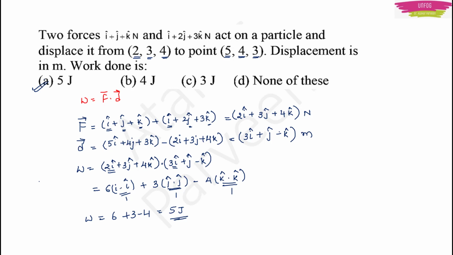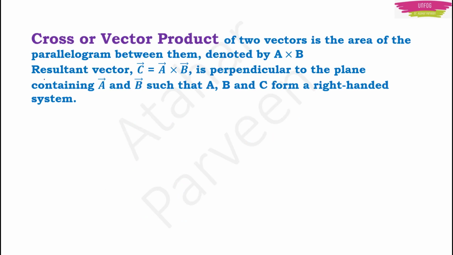Takes time for me to explain, but once you learn, you will do this within seconds if you have good practice. Now coming to cross product. Cross product or vector product of two vectors is the area of the parallelogram between those two vectors. The cross product of vector A and B is denoted by A cross B, and this resultant vector C is perpendicular to the plane containing vector A and B such that A, B and C form a right-handed system.